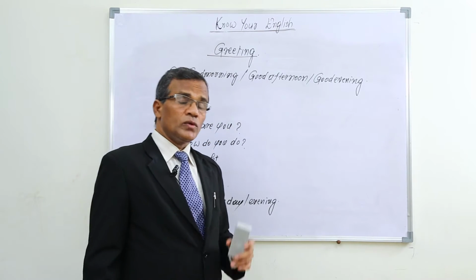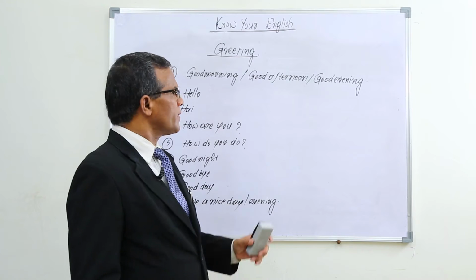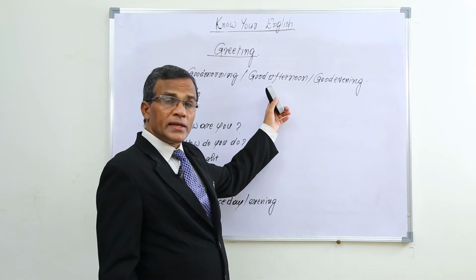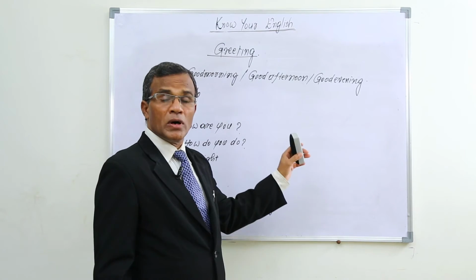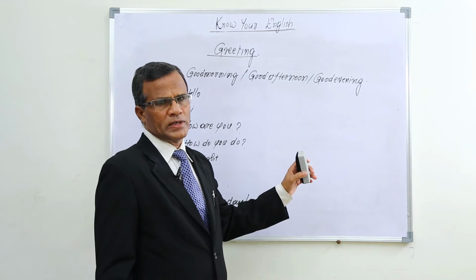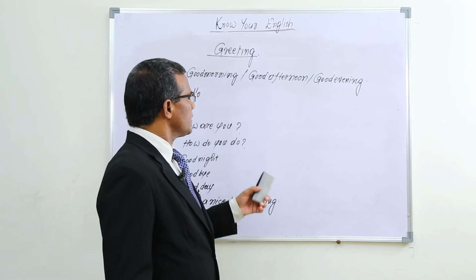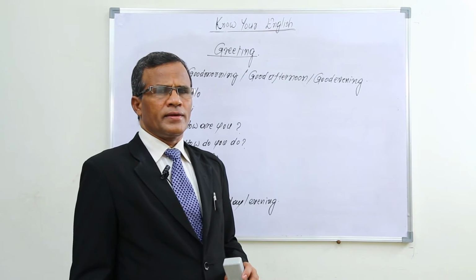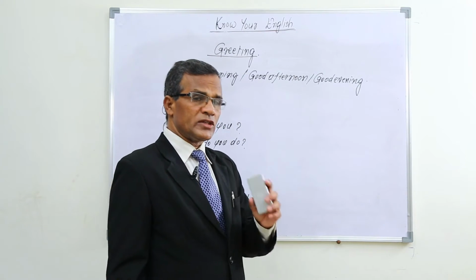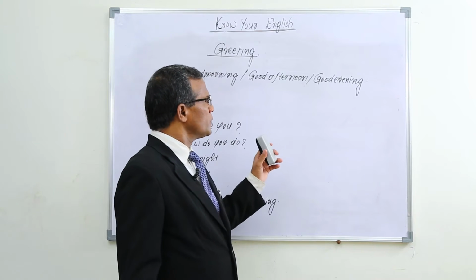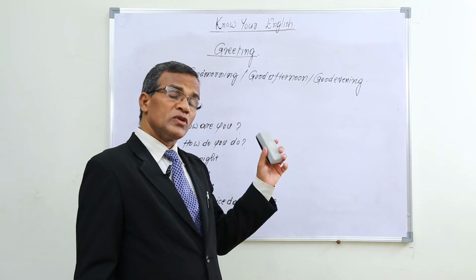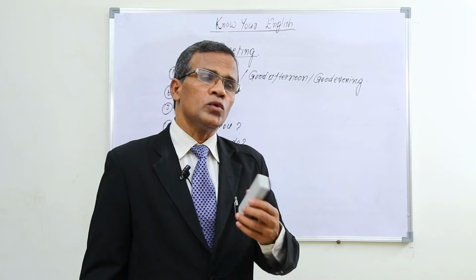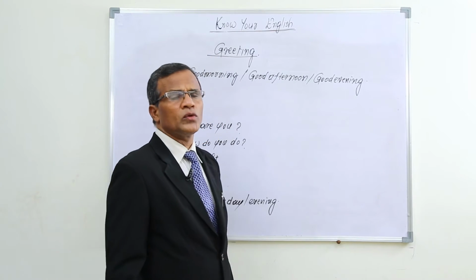Good afternoon is used from midday 12 to about 6 p.m. in the evening. Good evening is used from about 6 p.m. until you go to bed.